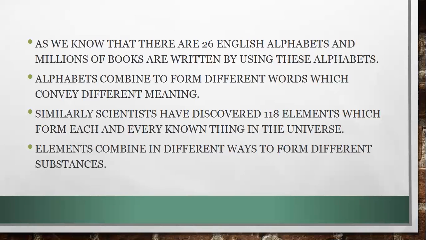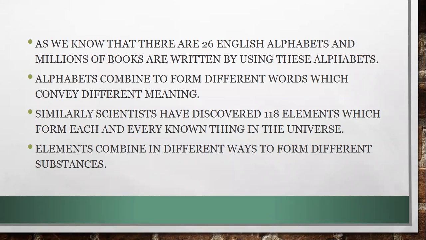So what is important to know is that the periodic table shows all the 118 elements found in the environment, by which each and everything we know of in the universe is made up.